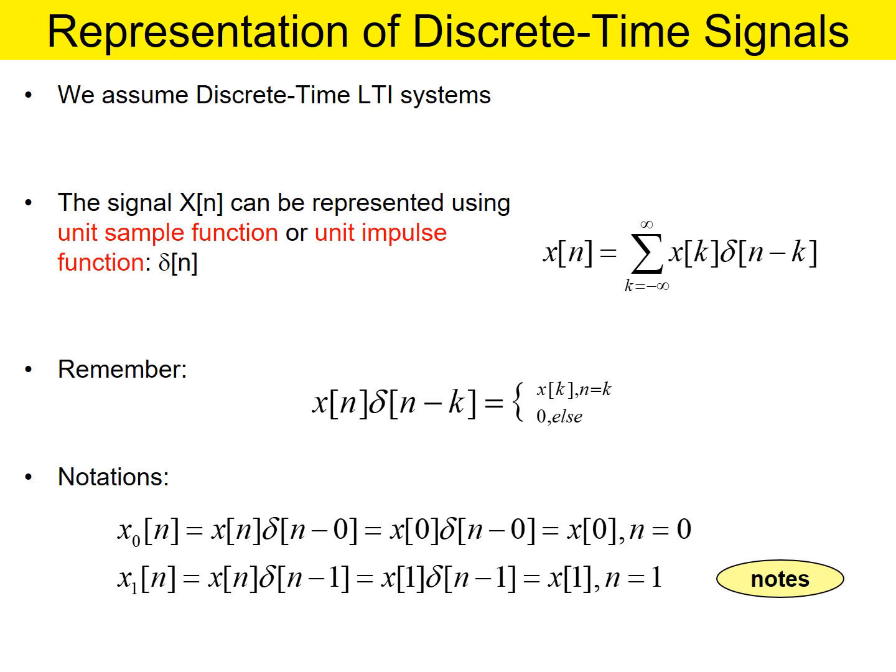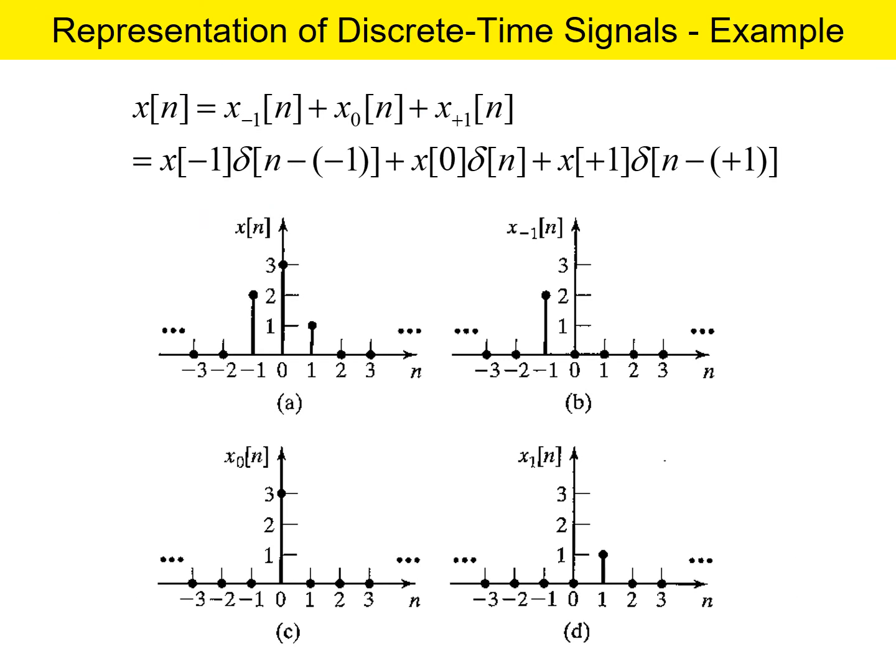In other words, in the shifted version form, if we write, then x of n into delta of n minus 0 is equal to x of 0 into delta of n minus 0, which is equal to x of 0 at n equal to 0. Similarly, x of n into delta of n minus 1 is equal to x of 1 into delta of n minus 1, and therefore it is x of 1 where n is equal to 1, and so on. So this way we can express.